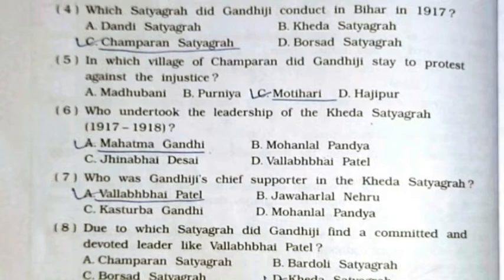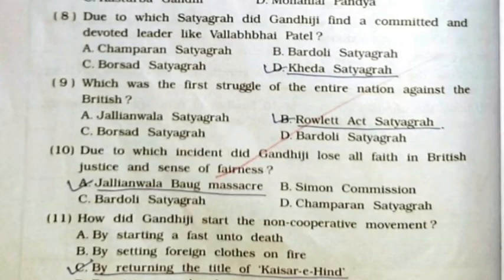Sixth, who undertook the leadership of the Kheda Satyagrah 1917 to 1918? It's option number A, Mahatma Gandhi. Seventh, who was Gandhiji's chief supporter in the Kheda Satyagrah? It's option number A, Vallabhbhai Patel. Eighth, due to which Satyagrah did Gandhiji find a committed and devoted leader like Vallabhbhai Patel? It's option number D, Kheda Satyagrah.